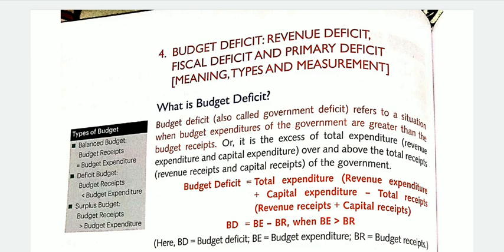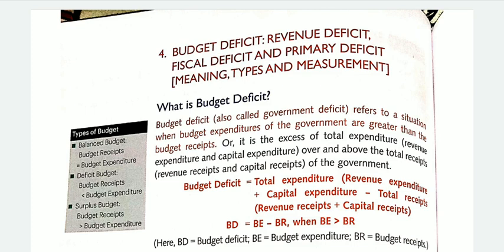So today in this video I'll start with the topic budget deficit. For studying this topic, you need to have the knowledge regarding revenue expenditure, capital expenditure, revenue receipts and capital receipts. So, what is a budget deficit? A budget deficit, also called government deficit, refers to a situation when the budget expenditures of the government are greater than the budget receipts.